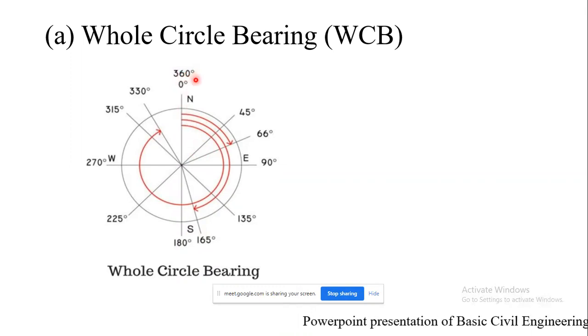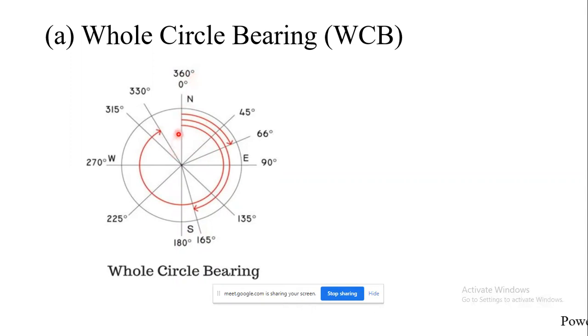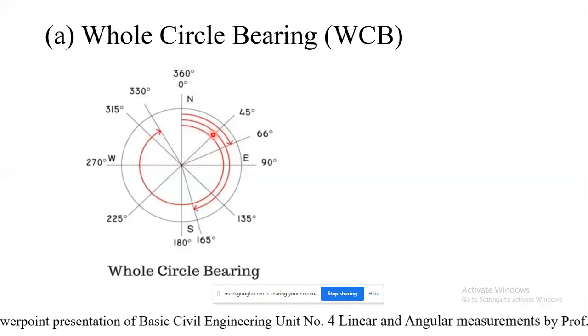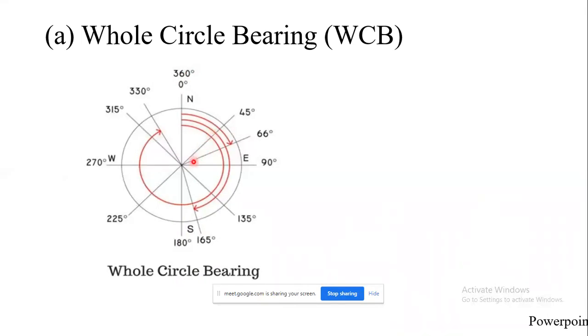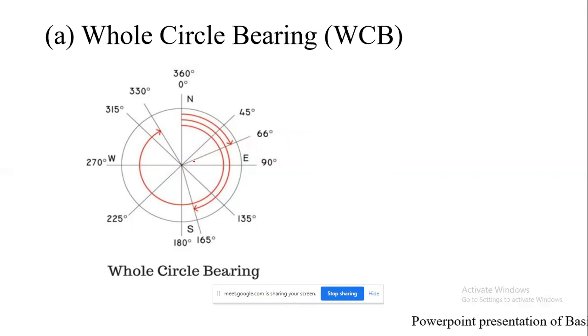So I will repeat, whatever is the angle measured with respect to the north pole towards the survey line, that angle is nothing but the bearing of the survey line. So we'll take an example. Suppose this is my survey line.